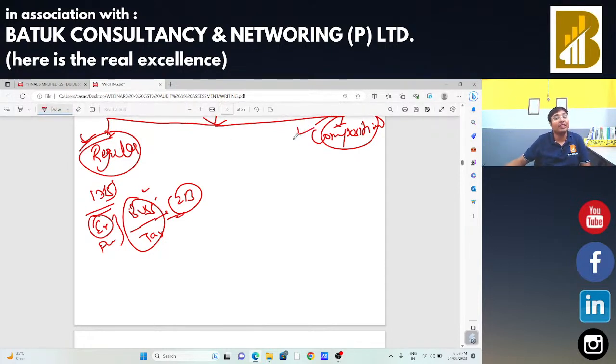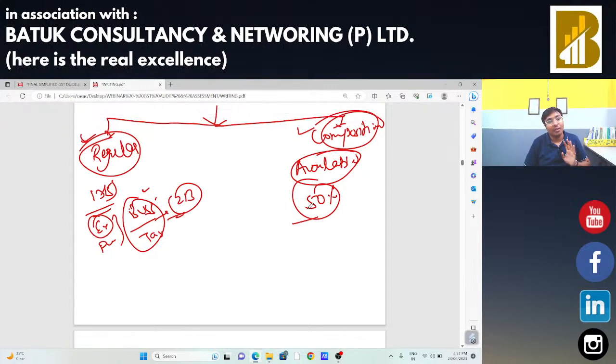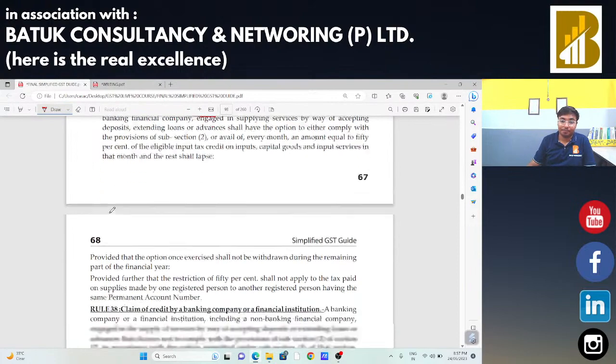The second scheme is the composition scheme. In that case, whatever input tax credit is available to you, you can claim 50% of that input tax credit without any type of hassle. You need not bifurcate the exempted supply and non-business purpose supply, and you need not apply Rule 42 and 43. You just need to check your available input tax credit, take 50% of that input tax credit and claim it in your electronic credit ledger. That is the concept of the composition scheme for banking companies and financial institutions. Is that okay? Now we are going to read the same from the language of law.